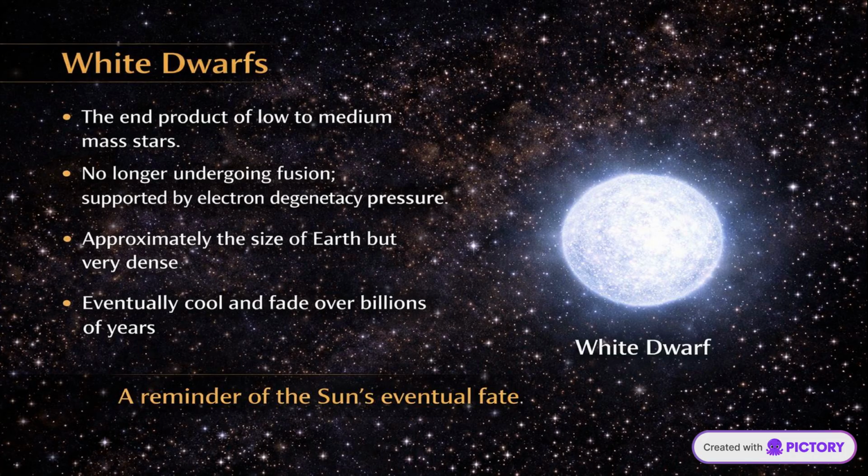A white dwarf is the final state of a low to medium mass star, like our Sun. It no longer undergoes nuclear fusion and is supported entirely by electron degeneracy pressure. Despite having a mass comparable to the Sun, it is compressed into a size similar to Earth. This makes it extremely dense. Over billions of years, a white dwarf slowly cools and fades. It represents the ultimate fate of most stars in the universe.